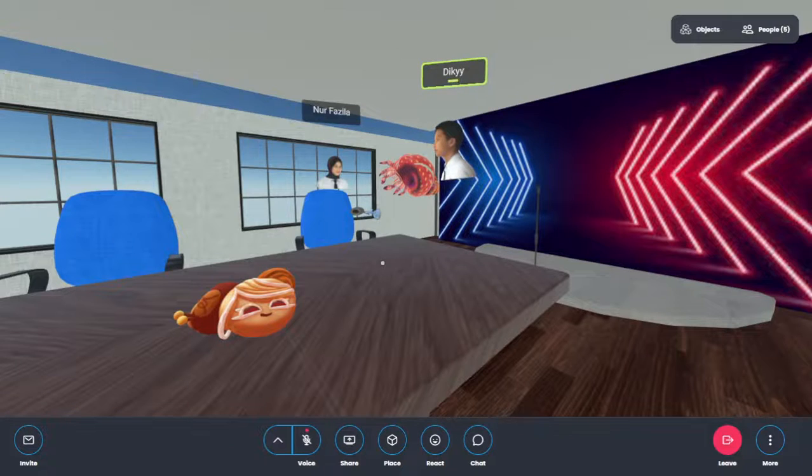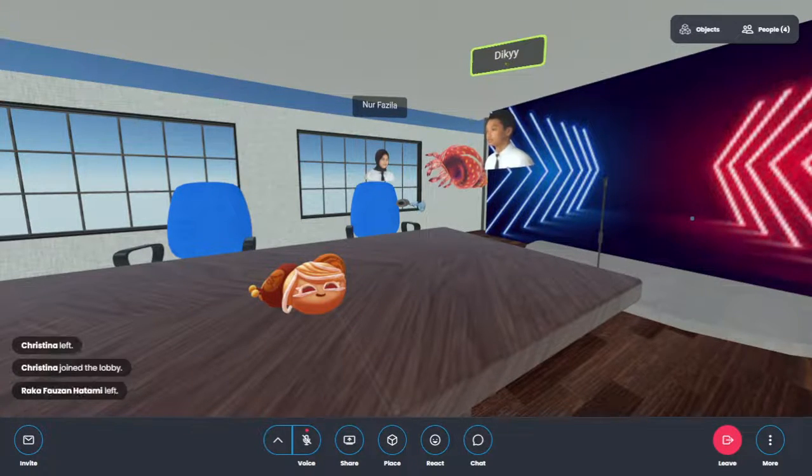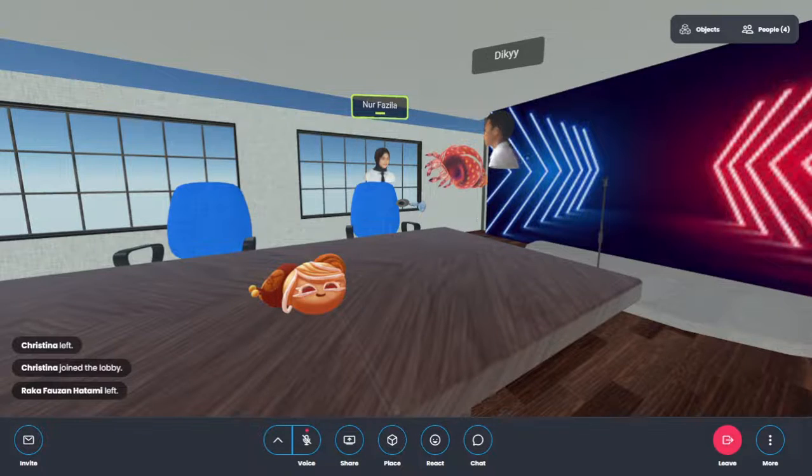Sila, are you interested in joining this room? Are you interested in the metaverse room that I am building? Okay, this is my room.